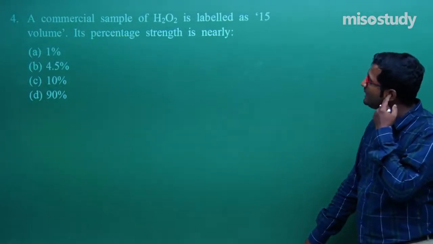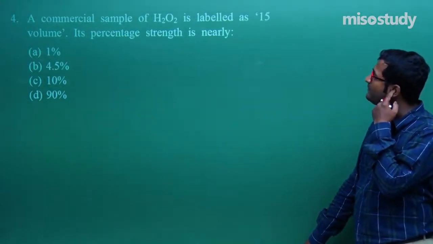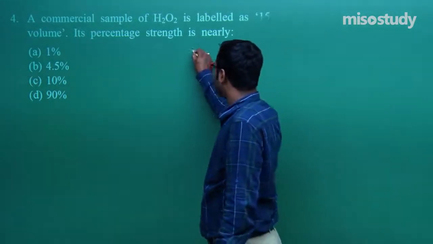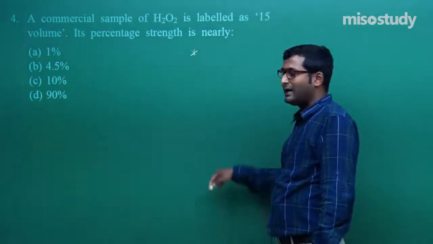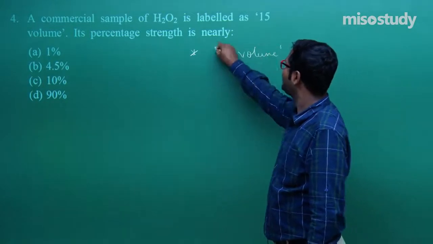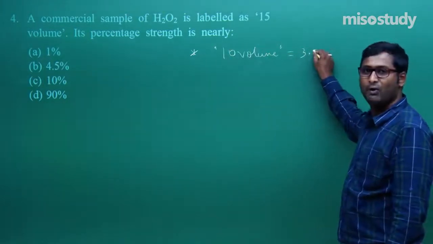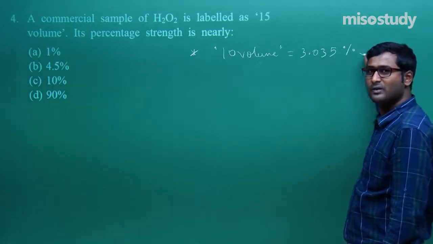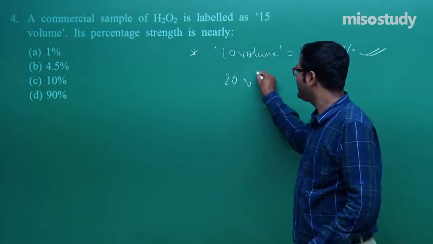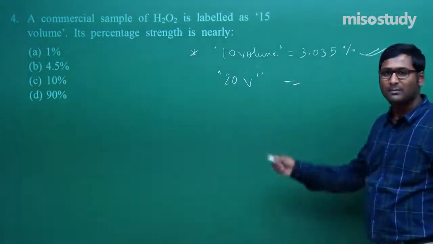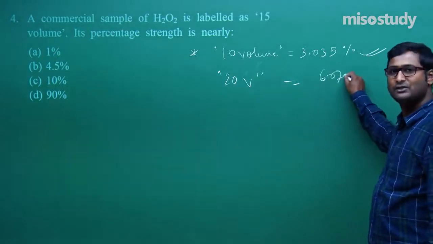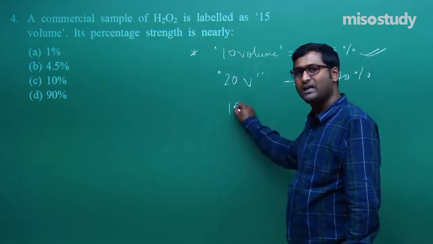A commercial sample of H2O2 is labeled as 15 volume. Its percentage strength? First of all, I am giving you a small technique. As we know, 10 volume has strength around 3.035 percent. Do you remember this? 20 volume will have a percentage, tell me. If I write here 20 volume, then what will happen? Multiply, that is around 6.070%.